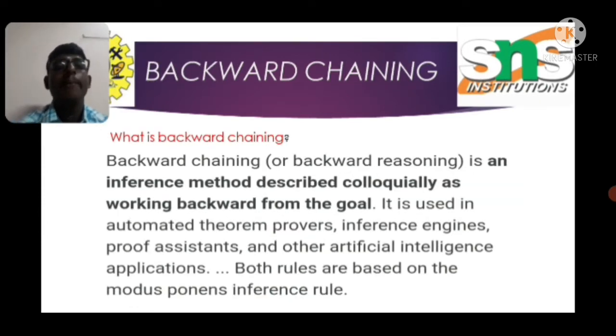Backward chaining. Backward chaining, also known as backward reasoning, is defined as an inference method described as working backward from the goal. Backward chaining is used in automated theorem provers, inference engines, proof assistants and other artificial intelligence applications. Backward chaining and forward chaining are both rule based, using the modus ponens inference rule.